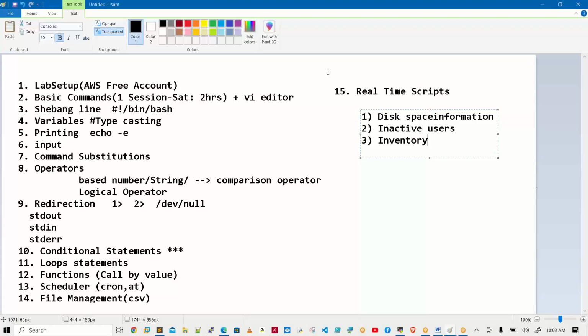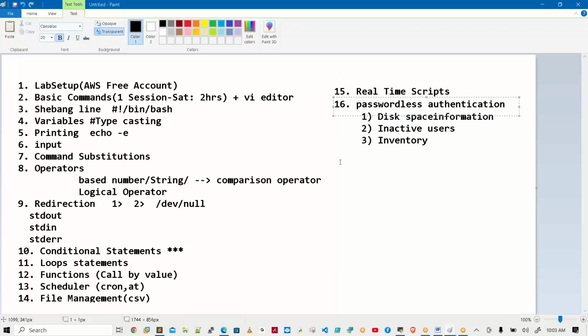One more thing I forgot to mention. Passwordless authentication. This concept leads us to learn DevOps, Ansible. Passwordless authentication, SSH protocol, how to share the keys, and command line arguments.